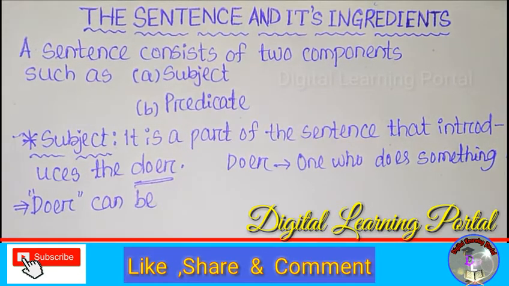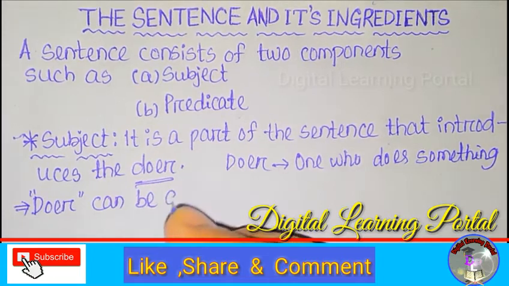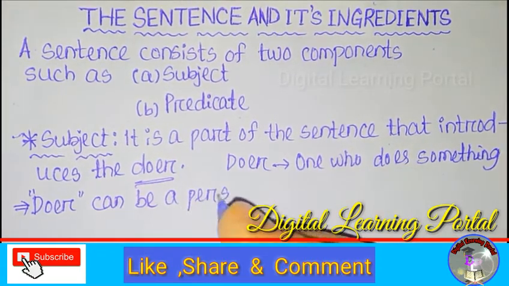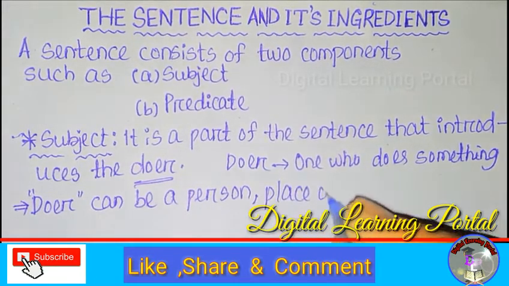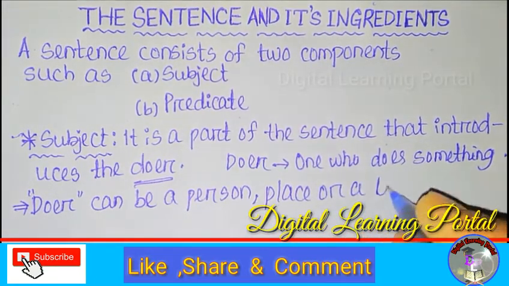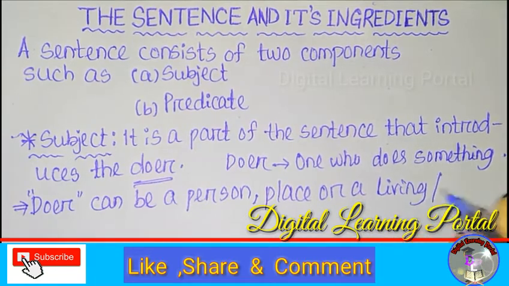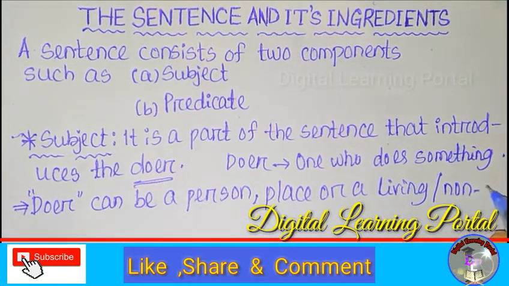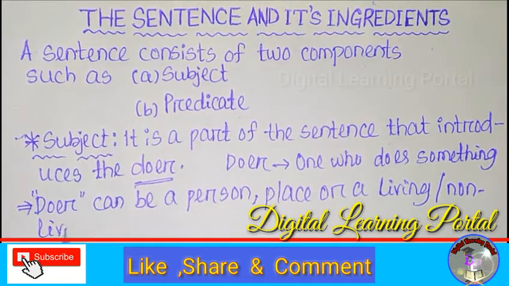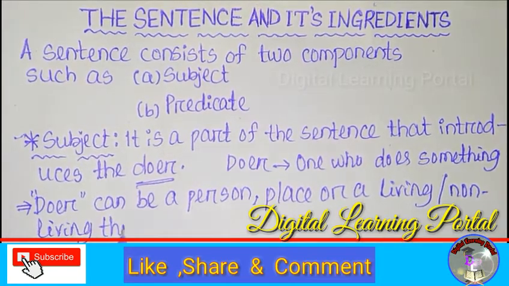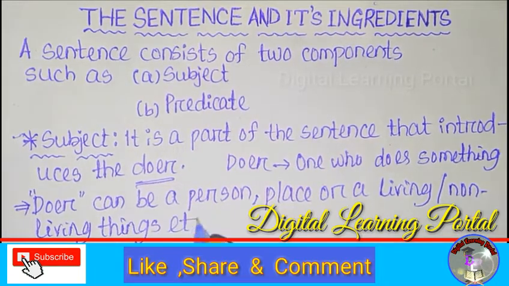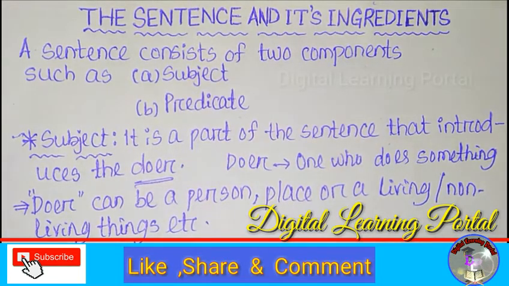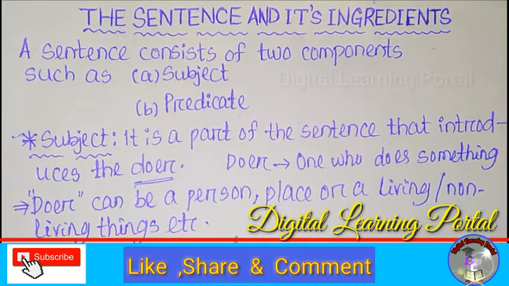So a doer can be a person, place, or a living or non-living thing, etc. Here the subject is called a doer, and the doer may be a person, a place, or a living or non-living thing.